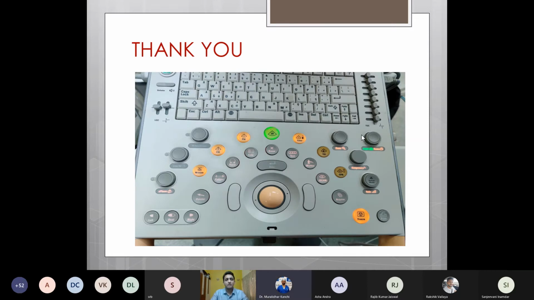Thank you, Sushmit, for that excellent presentation of the physics involved in echocardiography. It was very well done. All the important points were covered.